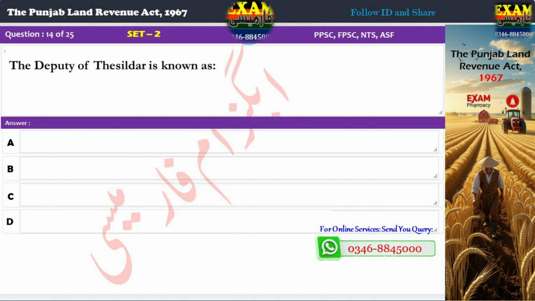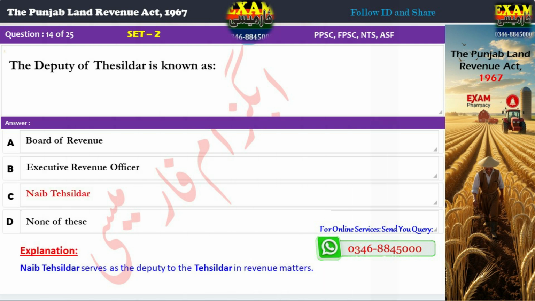Question 14. The Deputy of Tehsildar is known as A. Board of Revenue. B. Executive Revenue Officer. C. Naib Tehsildar. D. None of these. Correct answer: C. Naib Tehsildar. Explanation: Naib Tehsildar serves as the deputy to the Tehsildar in revenue matters.